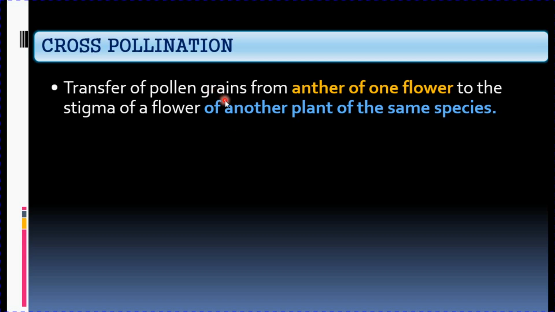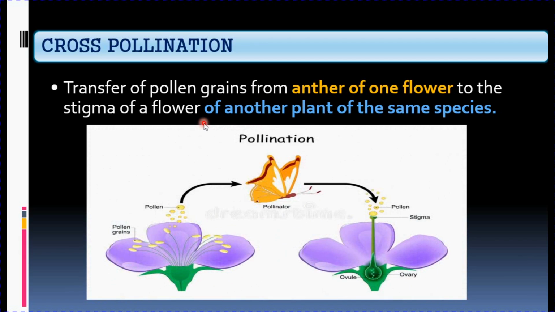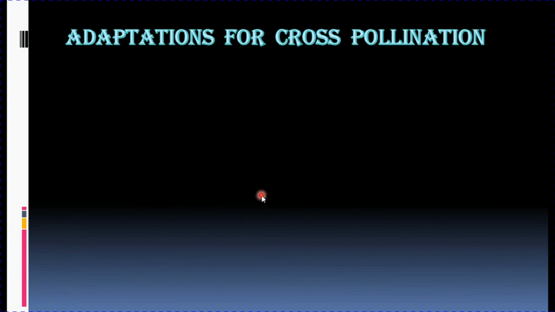So transfer of pollen grains from anther of one flower to the stigma of another flower of another plant of the same species. And to carry out this cross-pollination, we need pollinators. Who are pollinators? They are the agents. Before going to the agents of pollination, let's see the adaptations for cross-pollination. Nature favors cross-pollination because it results in the production of a healthier offspring.